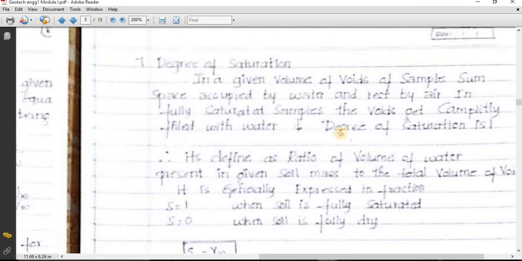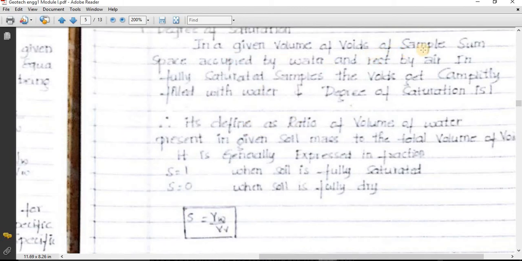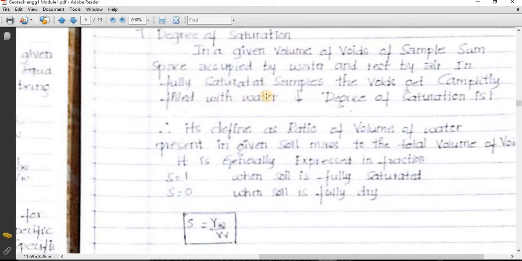The next terminology is degree of saturation. In the volume of voids of a soil sample, some space is occupied by water and the rest by air. In a fully saturated sample, the voids will be filled with full water. So what is degree of saturation? It can be understood in a very simple way. Whatever amount of voids is filled by water, that is the degree of saturation. So degree of saturation can be 100%.